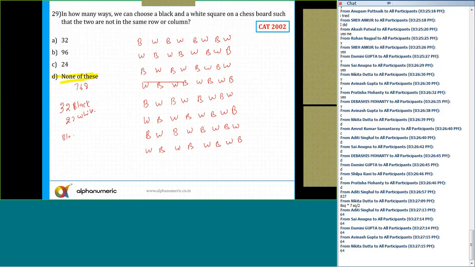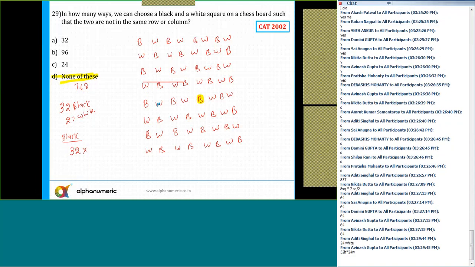Now let's say I select black first. Out of the 32 black, I can select any one black in how many ways? That is 32 ways. Once I select any particular black cell, let me highlight it. Let's say I select this as the black. Then I need to select a white which does not belong to the same row and same column.